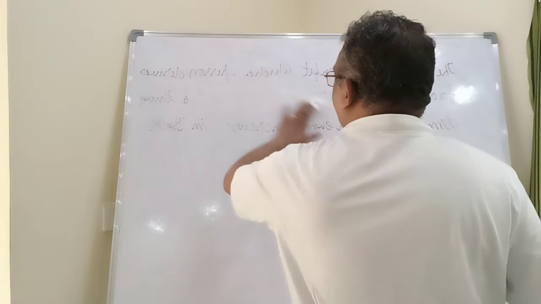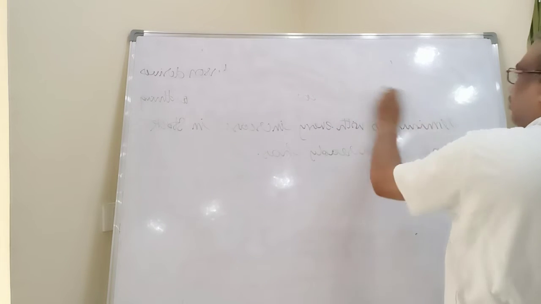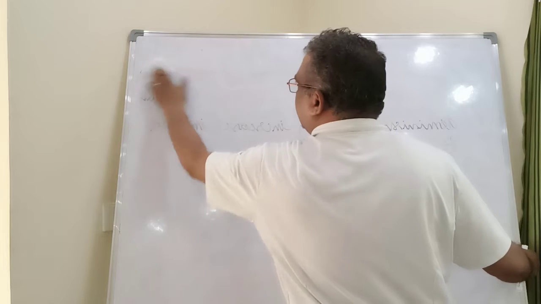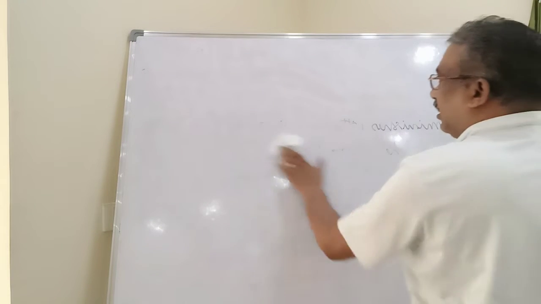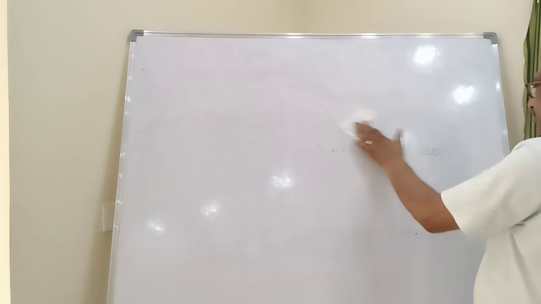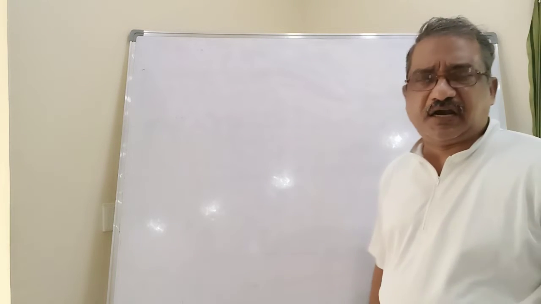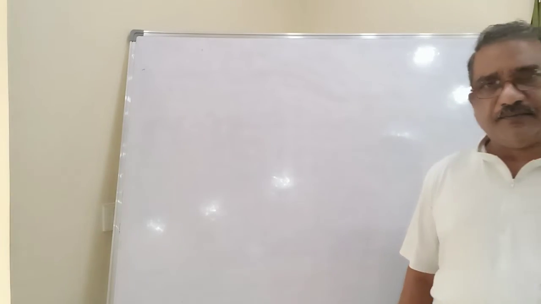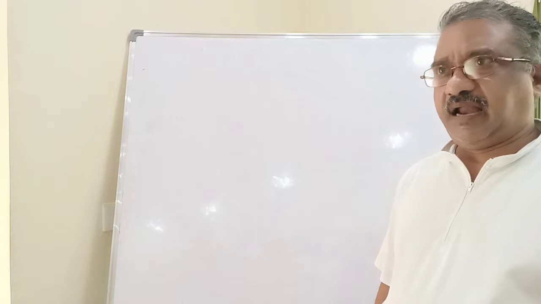There are 10 assumptions. You should understand each and every assumption. The first and foremost assumption is that utility can be measured and compared and added.